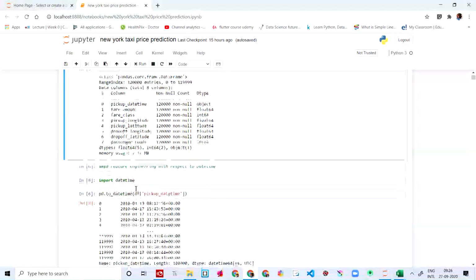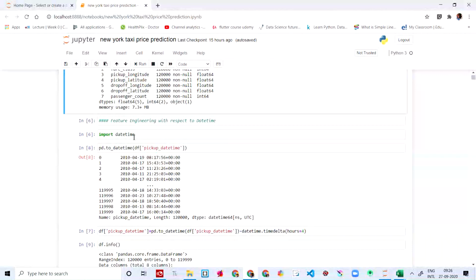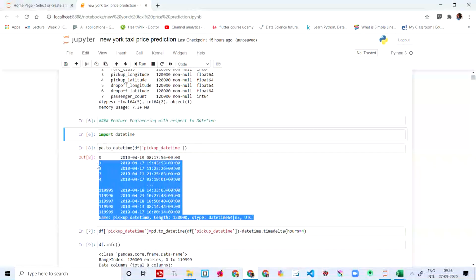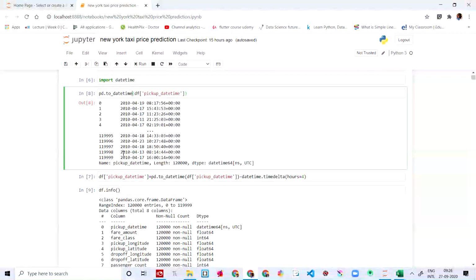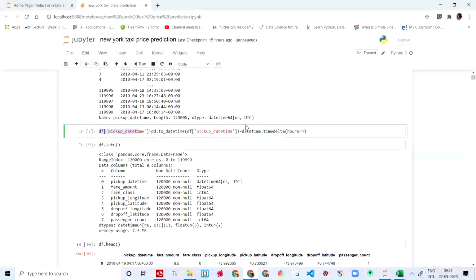passenger count. And then we are importing datetime for the pickup date time. This is all about the pickup date time. We're converting this into a date, that's all it says. And then we're going to say that this is equal to hours. df pickup time is equal to pd.to_datetime pickup date time minus datetime.timedelta hours equal to 4.